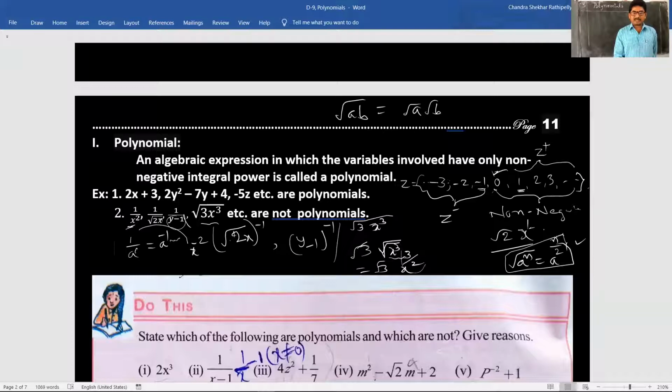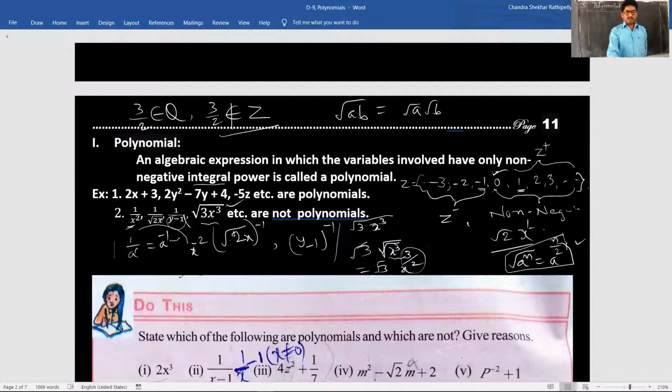So is this a non-negative integral power? Integral means integer. Is 3 by 2 an integer? No, sir. It does not belong to the integers. It belongs to the rational numbers. Rational number. Yes, that's why this is not a polynomial. Clear?